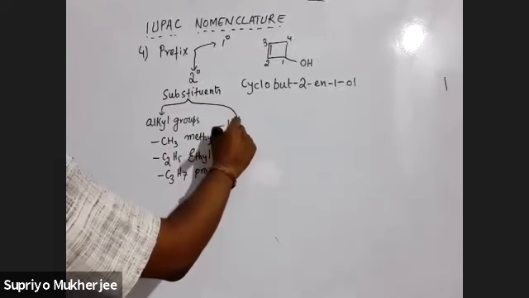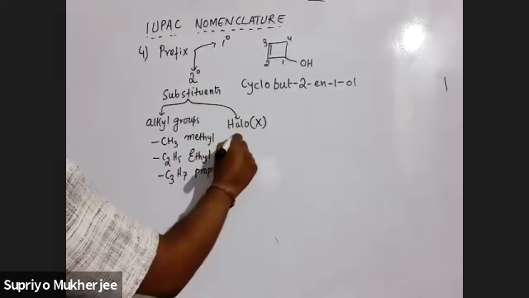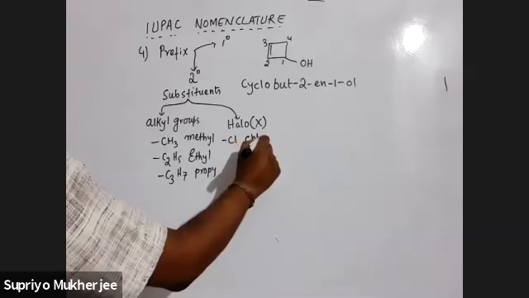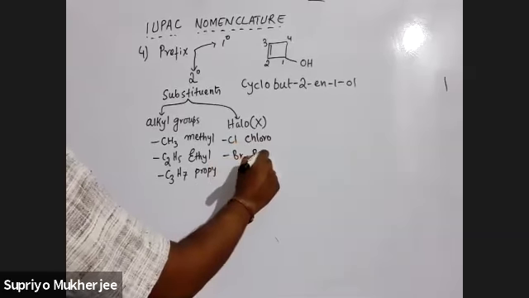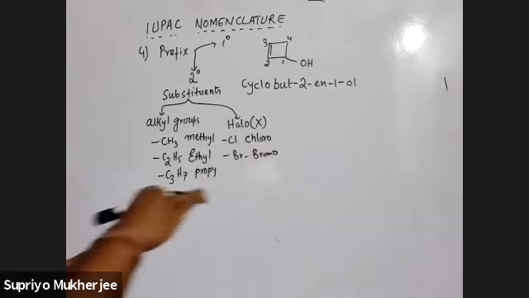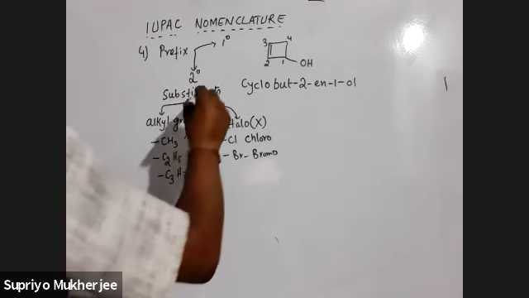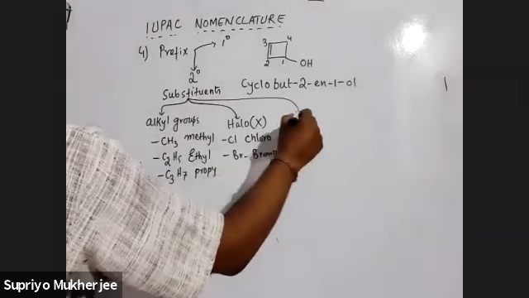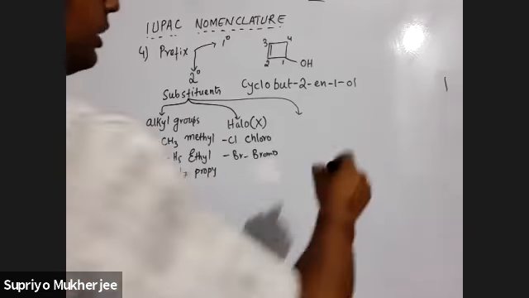Then there are halo groups. Halo groups means Cl, chloro, Br, bromo, and all those: fluoro, iodo, and all. Okay. So these are basically the normal substituents. But later on, you will find that suppose there is a compound where there are two functional groups. I'll just show you a compound right now.